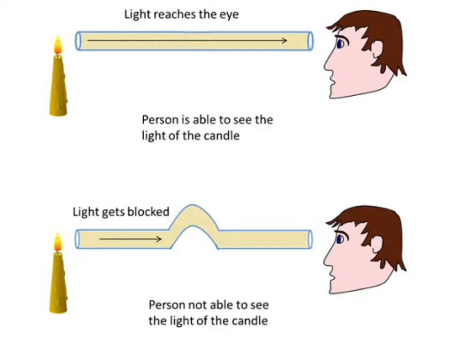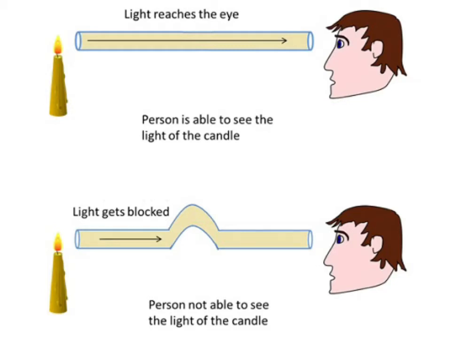Now, bend the rubber tube a little and look through it at the candle flame again. We cannot see the light of candle flame through a bent rubber tube. This means the light of candle flame can travel through the hole of straight rubber tube but not through the bent rubber tube. From this observation, we conclude that light travels in a straight line.